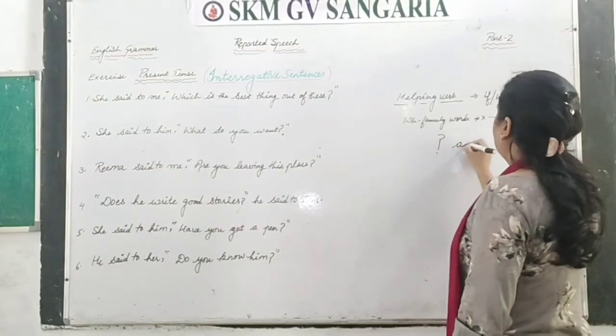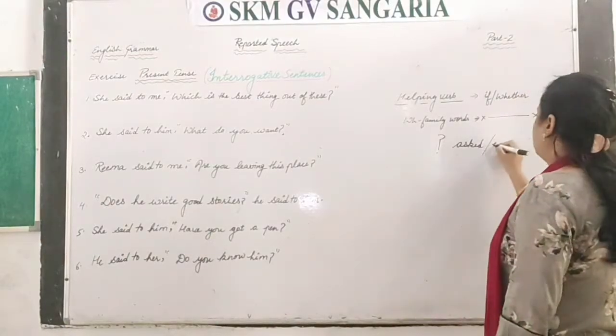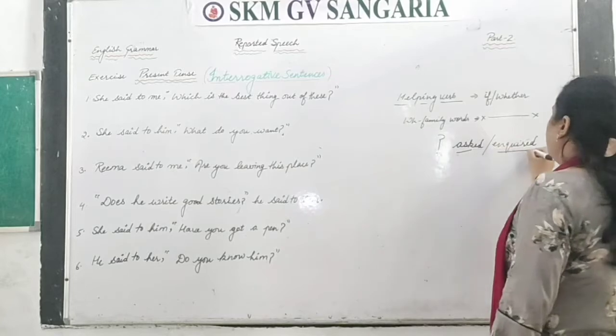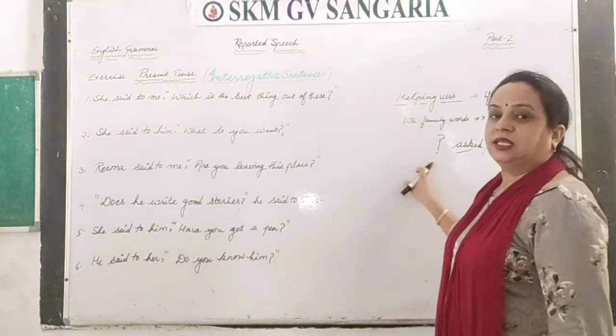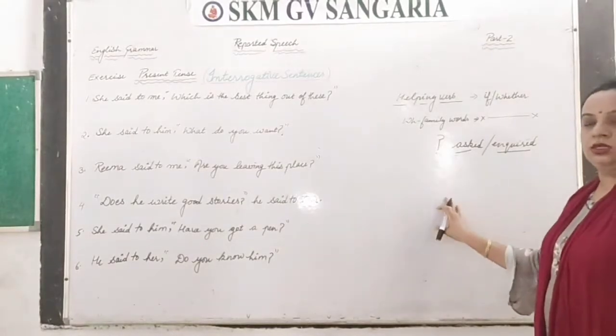You have to use here asked or inquired, etc. So you can use inquired also, right? Asked or inquired when it is in interrogative form. So these are the basic rules to change this, right?